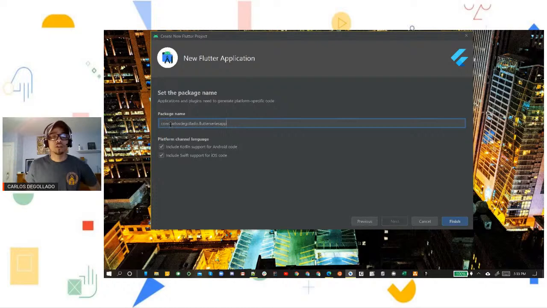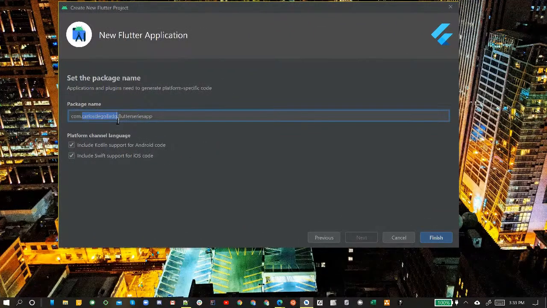As you can see here, I use my first and last name for the package name. It's usually going to start with com, or I would suggest starting it with com dot, like that. And then after that, you could put whatever, honestly. You could put your first and last name, your first name, or the name of a business that you're running. That's up to you. And then right here is where we're going to have the app. It should come in automatically once you name your app right here. If not, then you want to specify that. We're going to keep these the same, keep those checked, and just click finish to get this started.